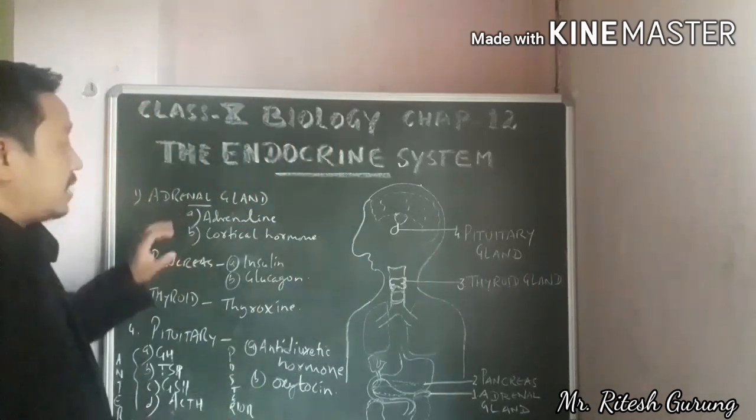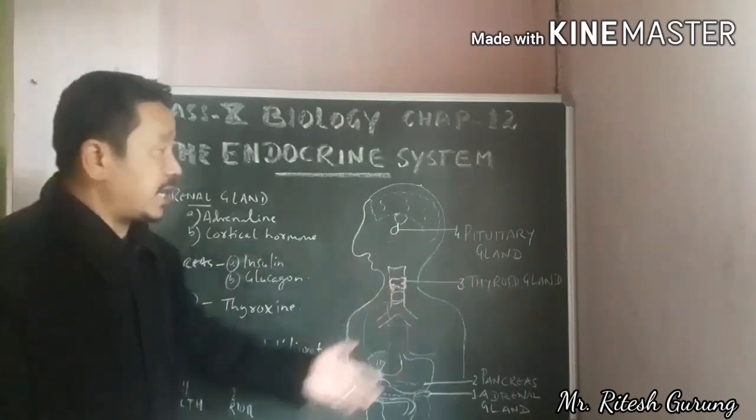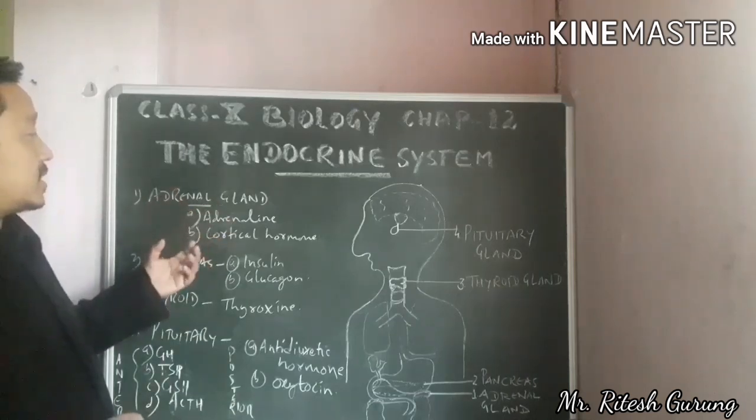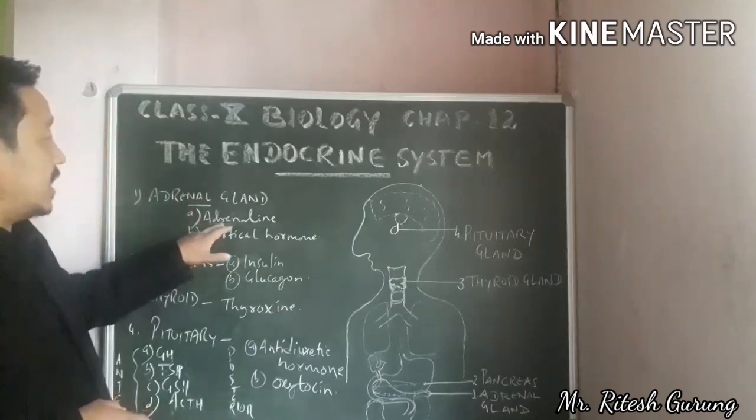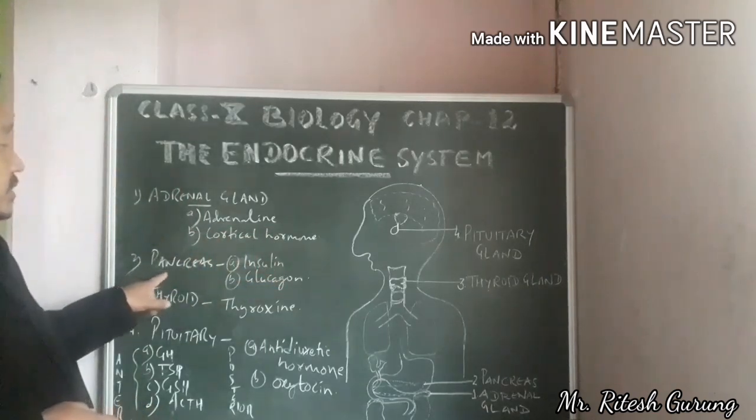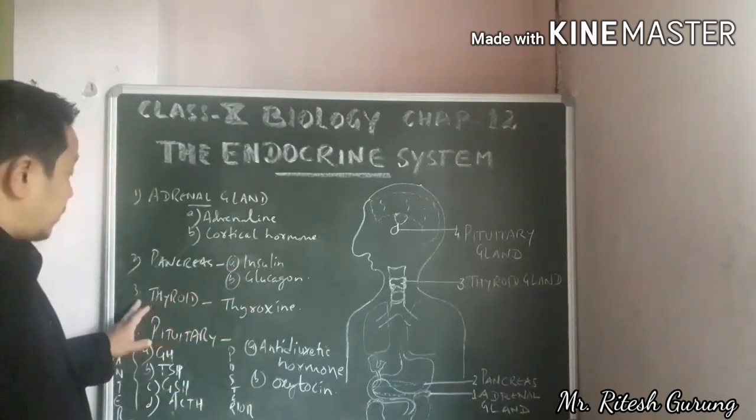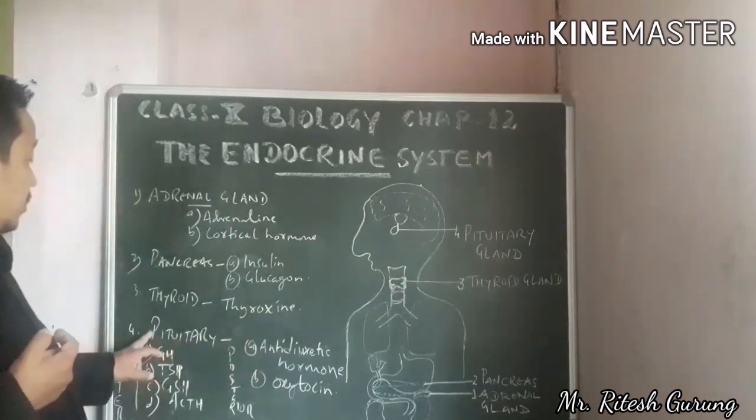Here we'll have a quick look at the hormones produced from these different glands. Number 1, the adrenal gland. From the adrenal gland we have 2 hormones in our syllabus, that is adrenaline and cortical hormone. From the pancreas we have insulin and glucagon. From the thyroid we have thyroxine hormone only. Then the pituitary gland.